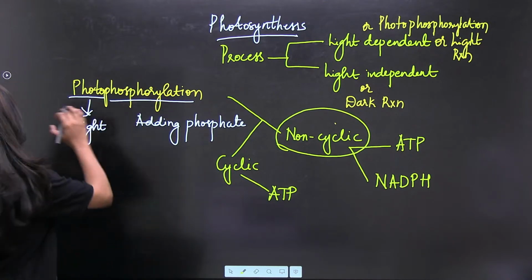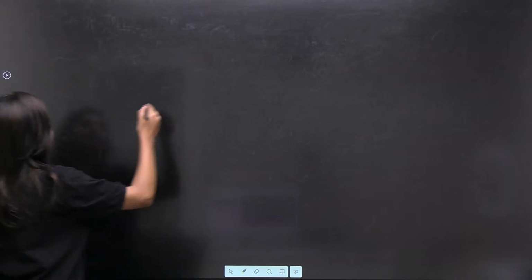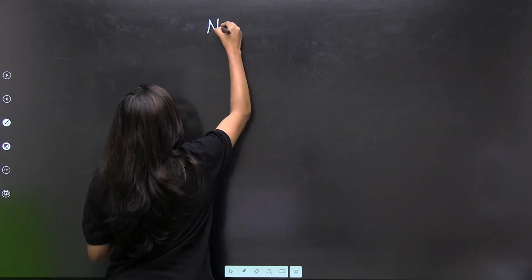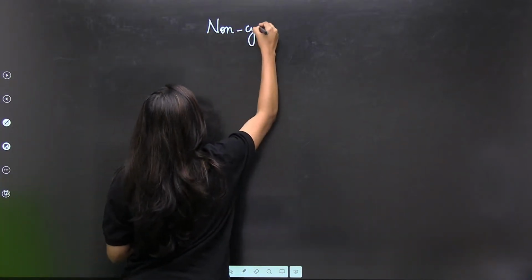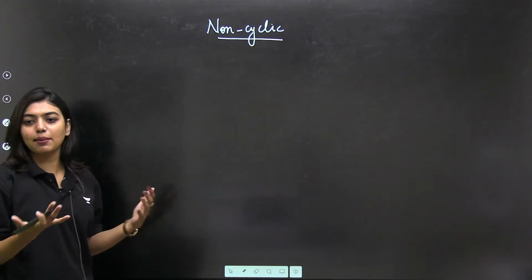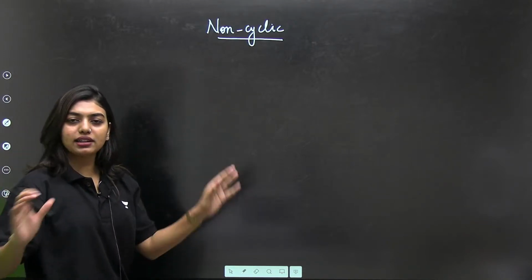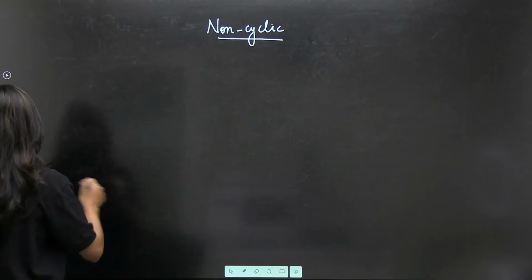Now we are going to study non-cyclic. Very, very important, and hardly some students understand this when a lecture is usually happening in class. So, non-cyclic. Students, let's break it down. Let's think it is very easy. Now what is going to happen?